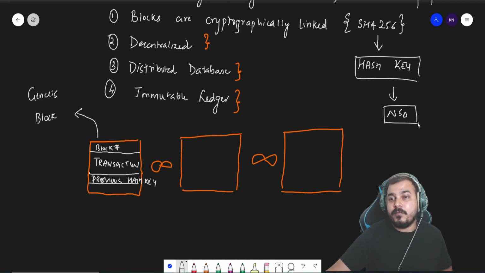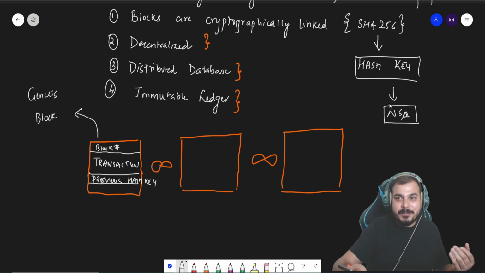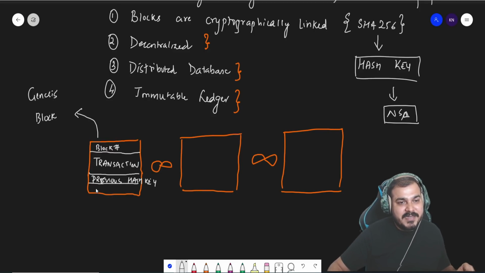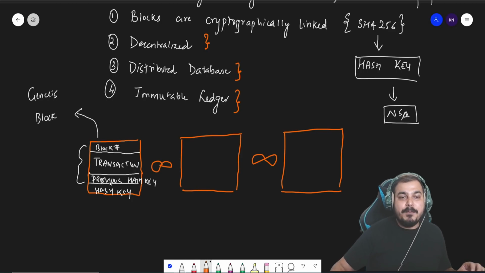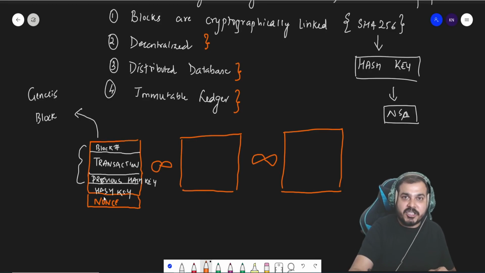Okay, NSA. I'll talk about the full form, but this is a question for you. What is the full form of NSA? You can write it down. Then apart from the previous hash, the block will also have the current hash key of this particular block, and this hash key is generated from all this information. One very important piece of information present in the block is called the nonce. This nonce plays a very important role in deciding the hash, right?